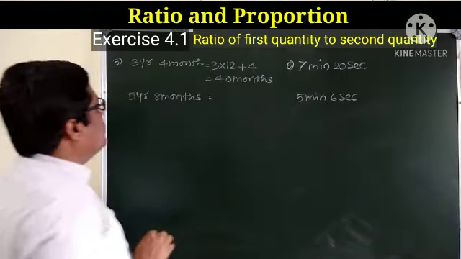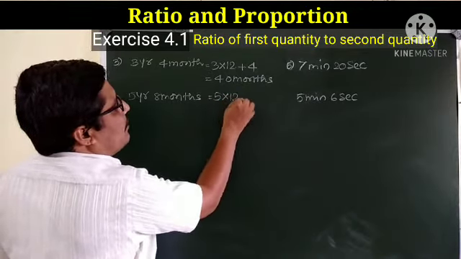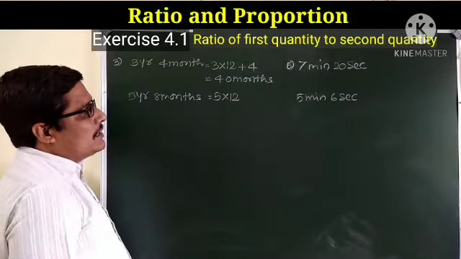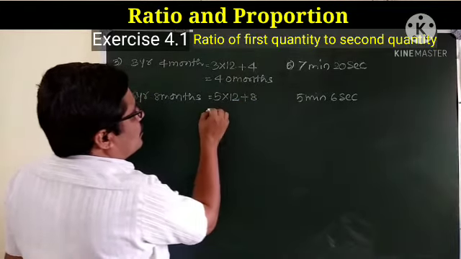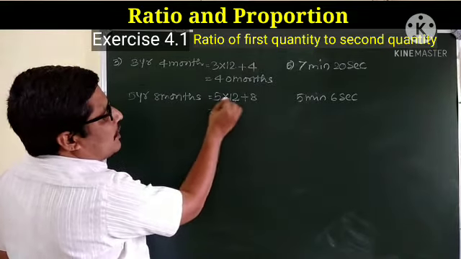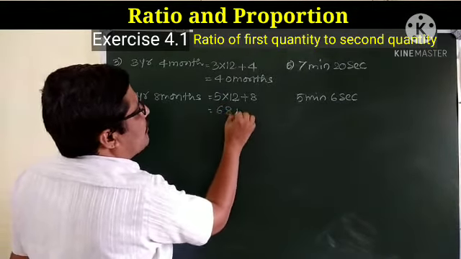Now in this case 5 years are there, so 5 multiplied by 12, this is in months, plus 8 months are there. So 12 5s are 60 plus 8, 68 months.